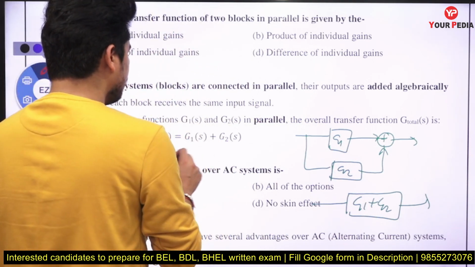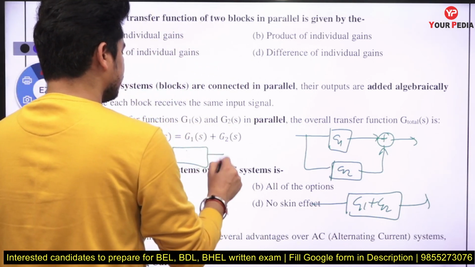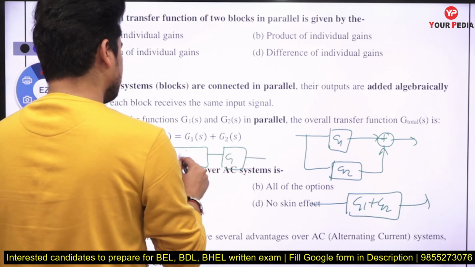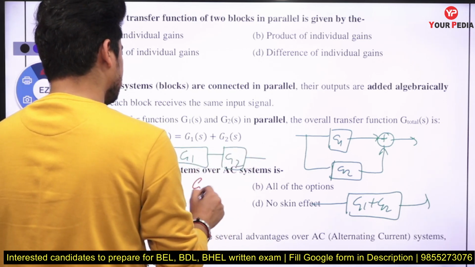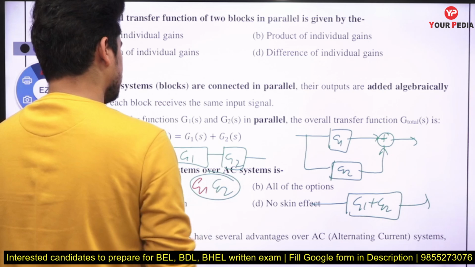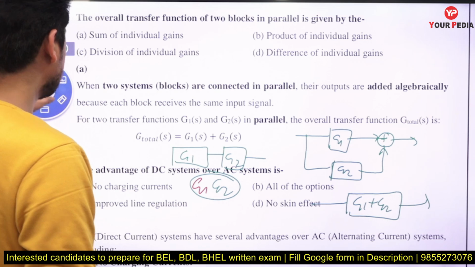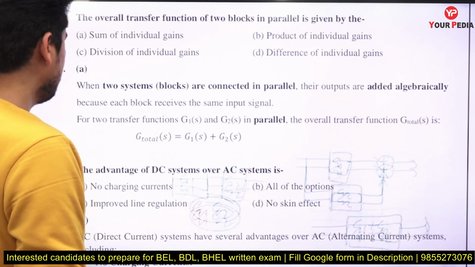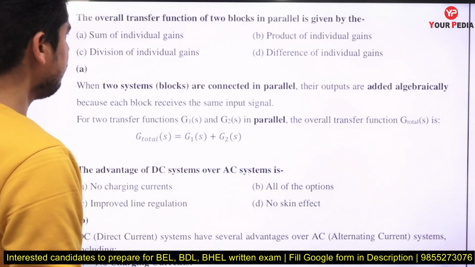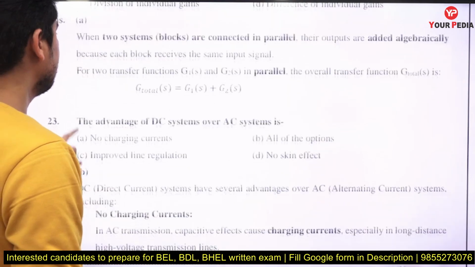Whenever you have 2 blocks in series, the overall transfer function will be G1 into G2, the multiplication of these two. So that is important. In parallel combination, they will be added; in series combination, they will be multiplied with each other. So the answer will be the sum of individual gains.